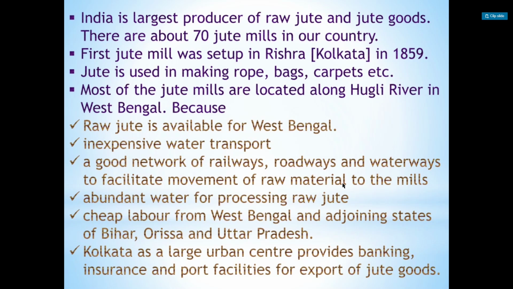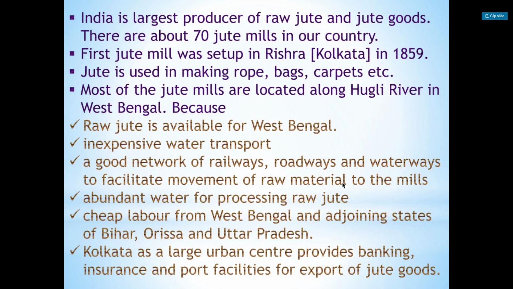Abundant water for processing raw jute. Abundant means in large amount, बहुत ज्यादा. तो हुगली रिवर है, ऑब्वियसली पानी भी ज्यादा होगा, और रॉ जूट के प्रोसेस में हमें पानी की बहुत जरूरत होती है. So that's why the jute mills are mostly located along the Hooghly River, because of the availability of water.